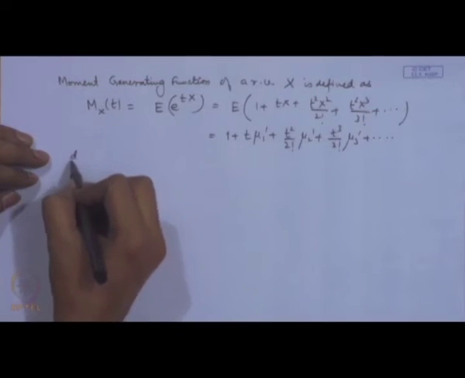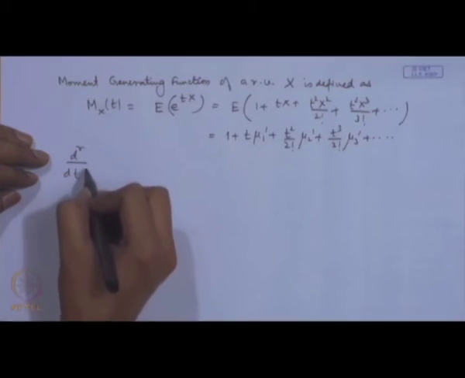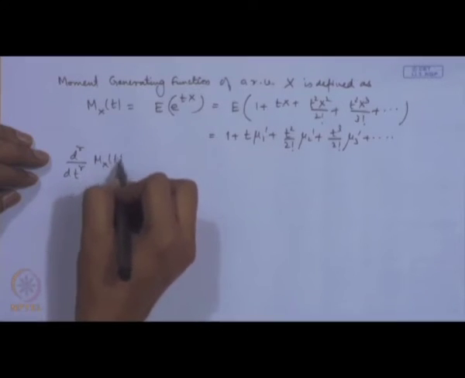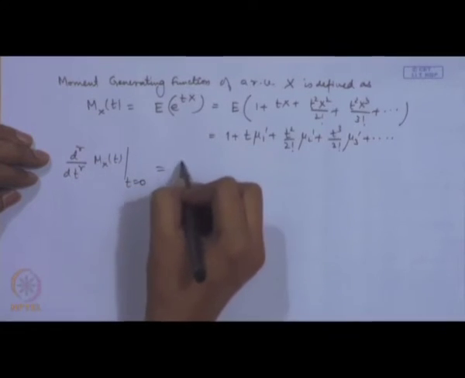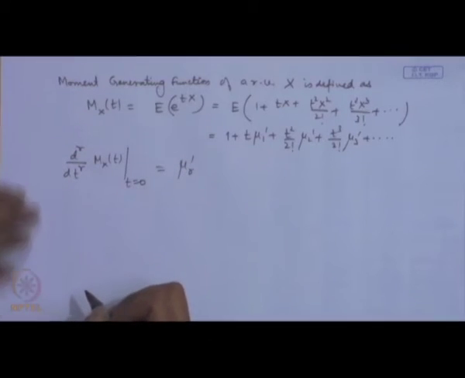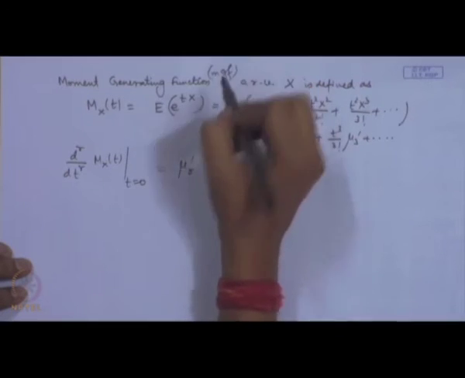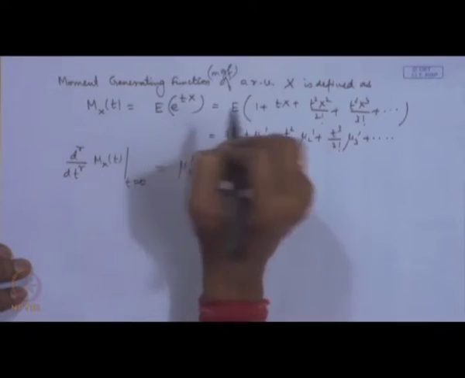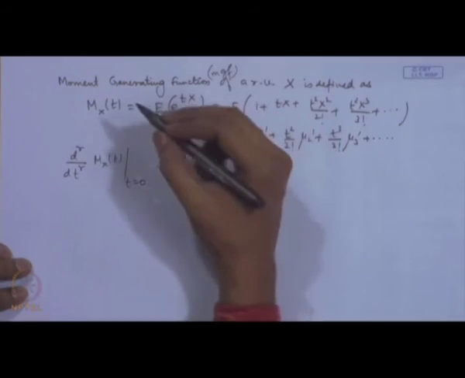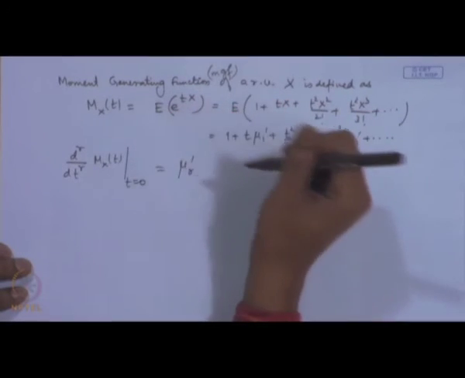And if I consider say rth derivative of the moment generating function at t equal to 0, that is the rth non-central moment. That is why it is called the moment generating function of a random variable, or MGF. It has some important properties. For example, a moment generating function uniquely determines a distribution. That means, different distributions will have different MGF, and it is also very useful in derivation of certain distributions.